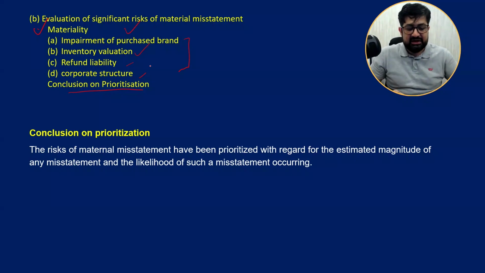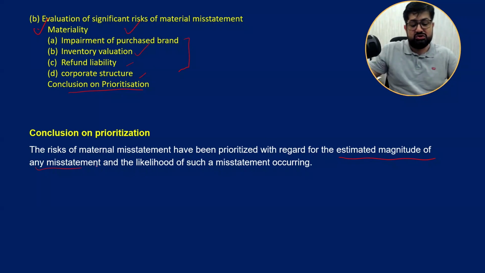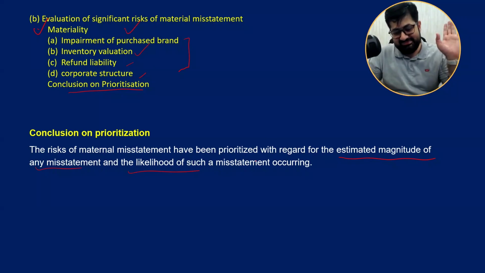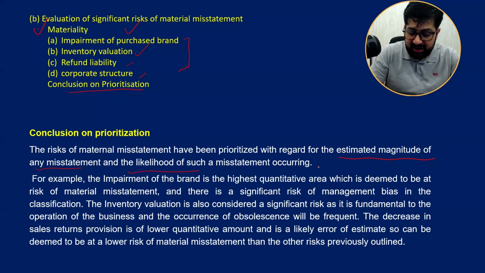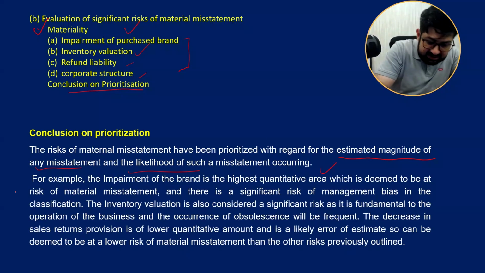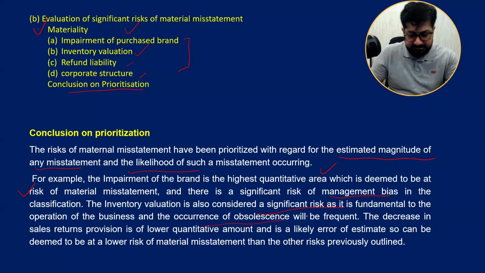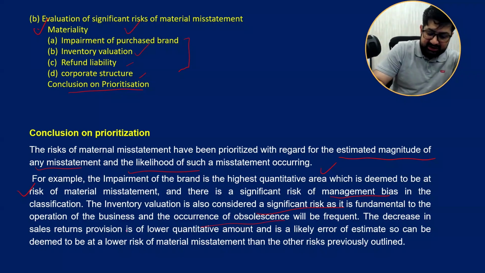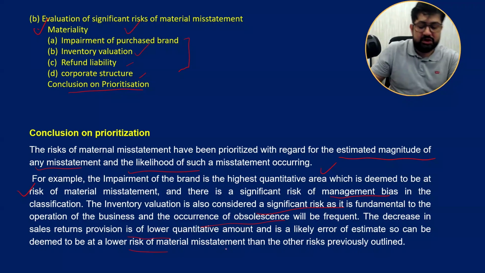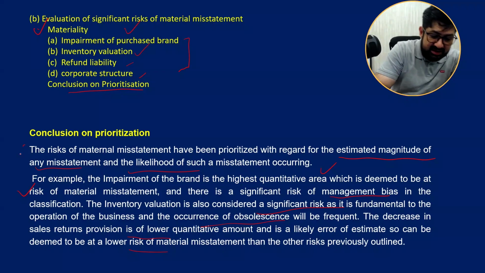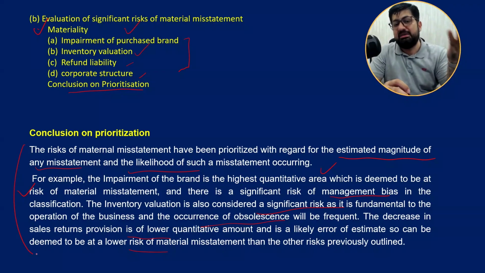Okay, so how it is written: the risk of material misstatement has been prioritized with estimated magnitude and likelihood. For example, impairment of brand is the highest quantitative area, the highest risk of material misstatement, and there is a significant risk of management bias in it. Inventory valuation is the second, high risk. It is very important, and obsolescence chances are high here. The sales return and so on are followed like this. So if you write a prioritization, you will definitely get 1 mark minimum.